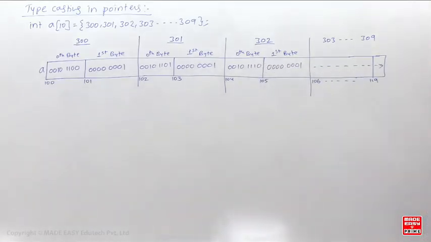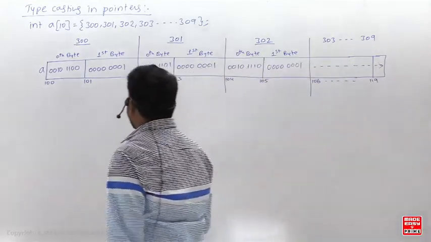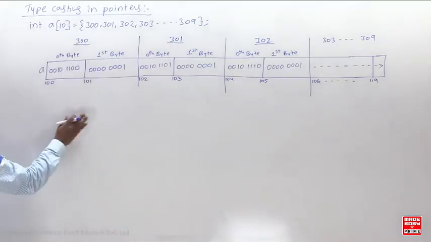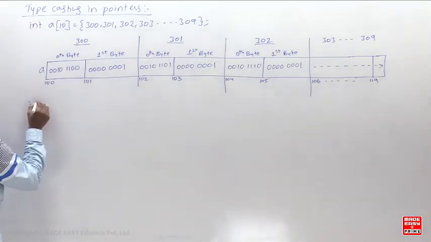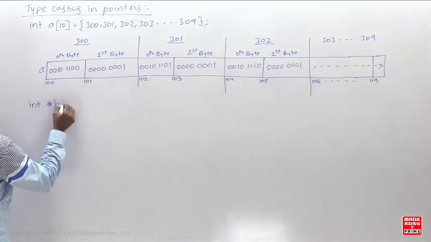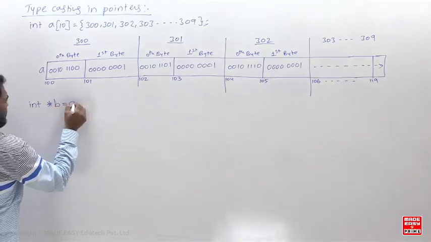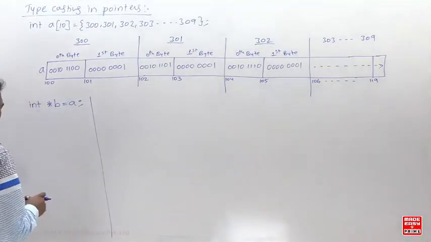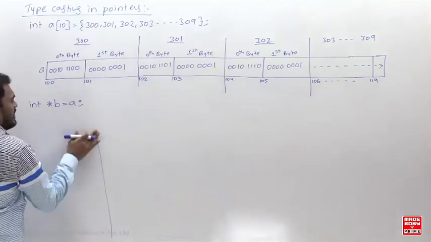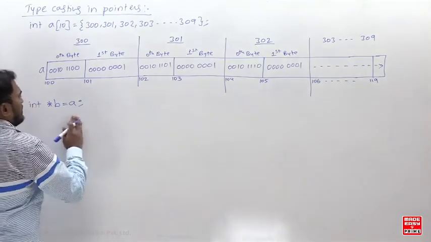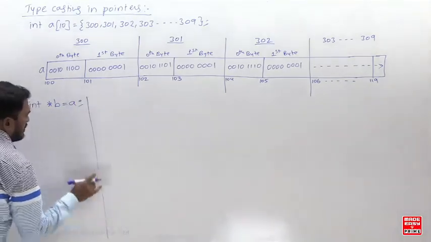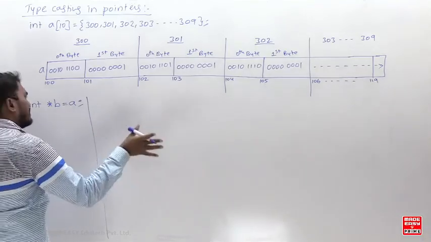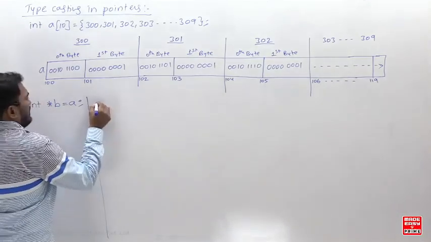Now, don't copy the remaining things. Next, what I'm going to write: int star b equal to a. Just listen carefully to what I am saying here. Don't copy anything, later you can copy.